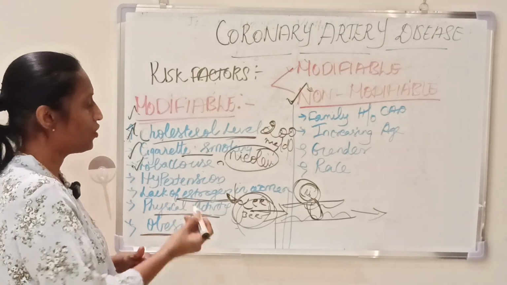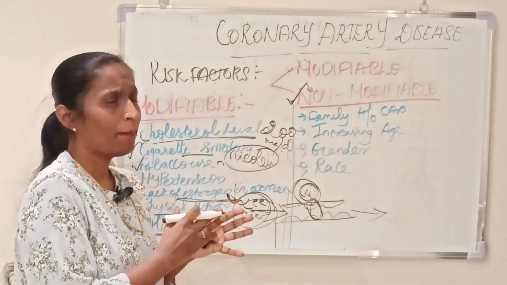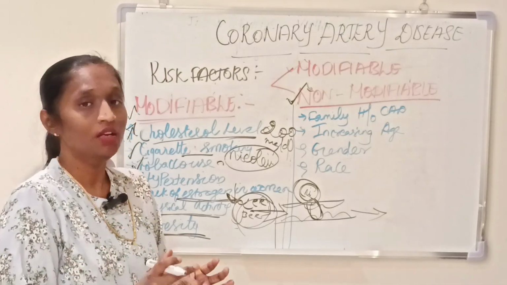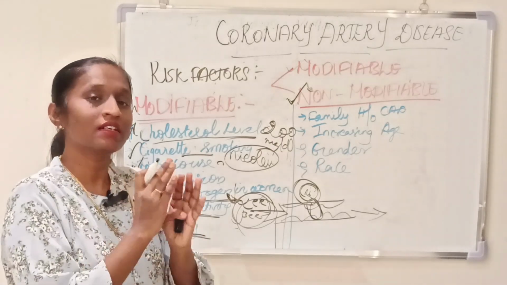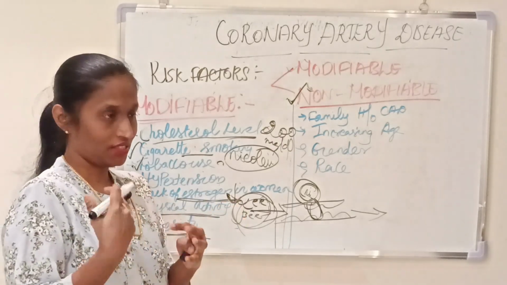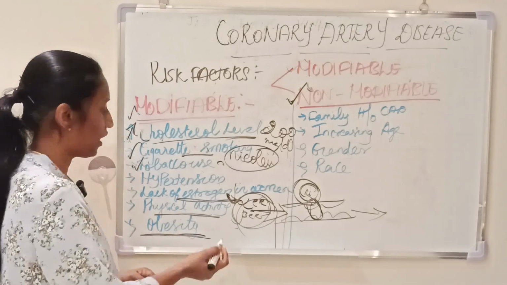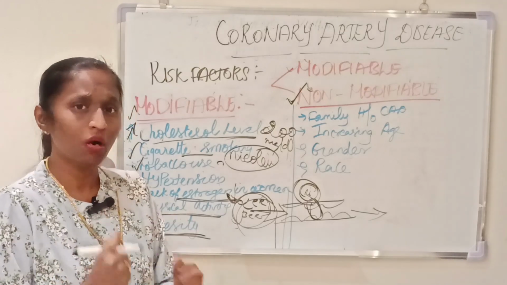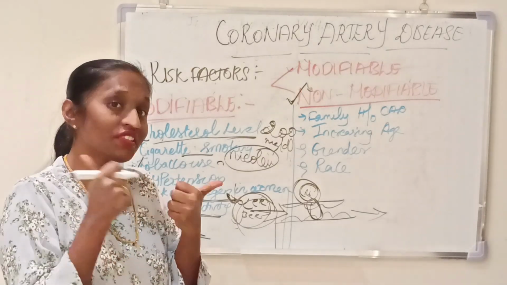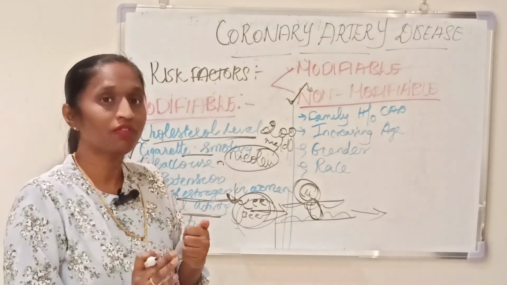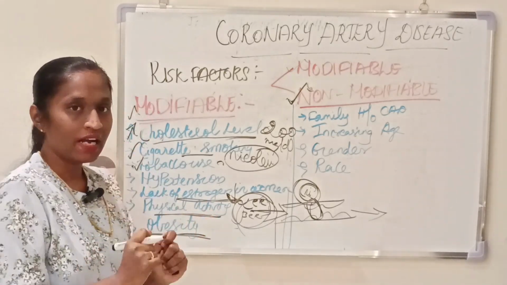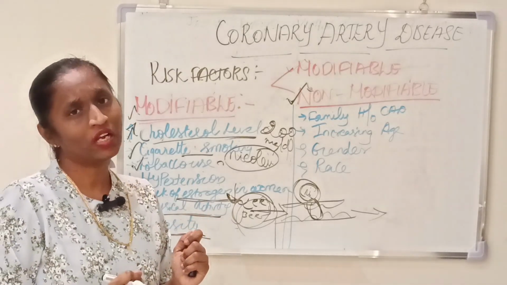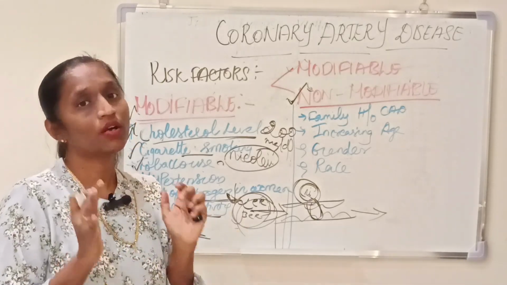And the lack of estrogen: if the person is on menopausal treatment like estrogen therapy, post-menopausal estrogen therapy, that may regulate the estrogen level in our body. That's the way we can prevent the inflammatory response. And physical activity: encourage the person to do small physical activity or physical workout. That's the way we can improve the physical activity and reduce the risk of formation of fat. And then obesity: regulate the diet plan and improve the physical activity. That's the way the level of obesity will become normal, so we can reduce the risk of coronary artery disease.